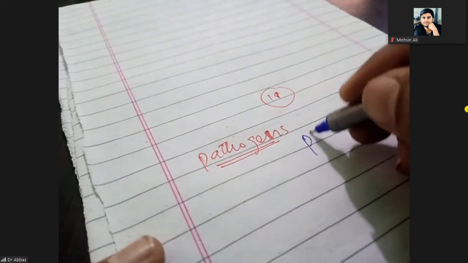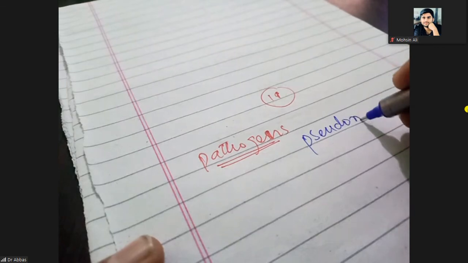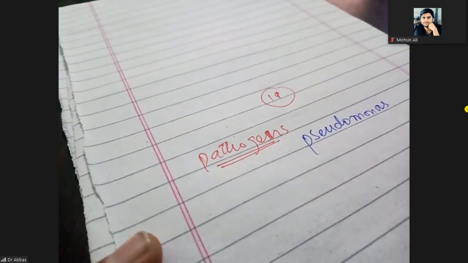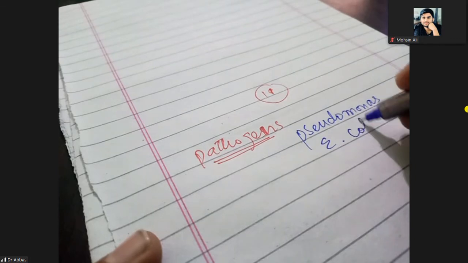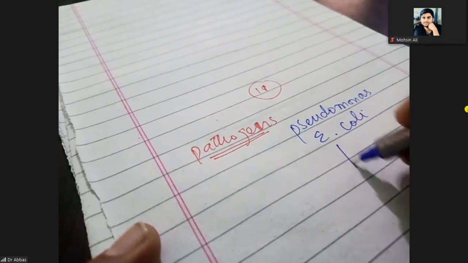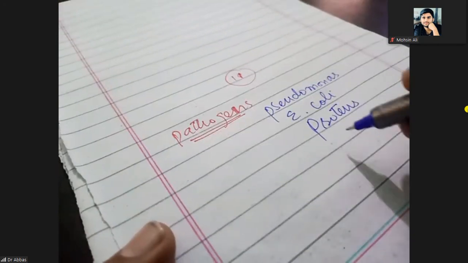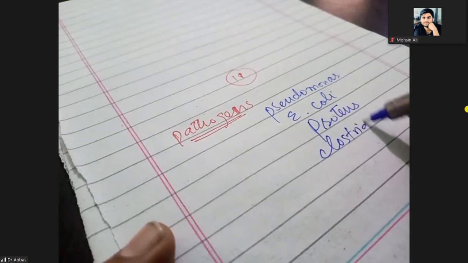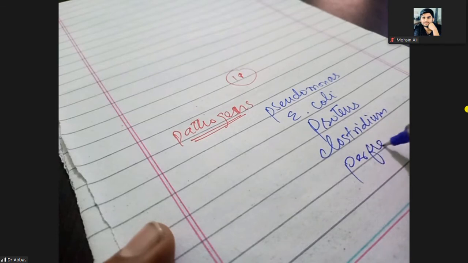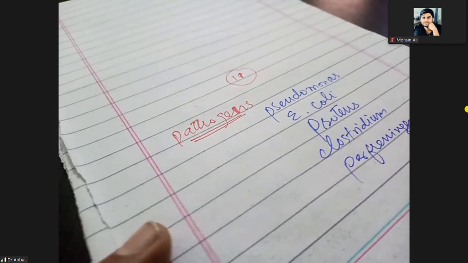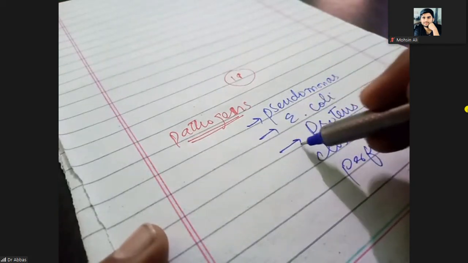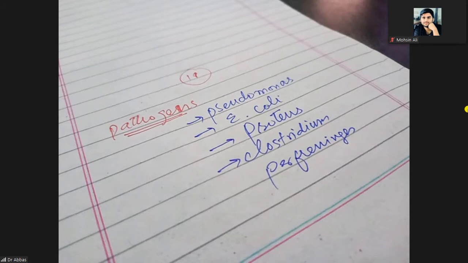There could be Pseudomonas, E. coli, Proteus, Klebsiella, Clostridium perfringens. So most commonly these pathogens can cause the infection. Clear?